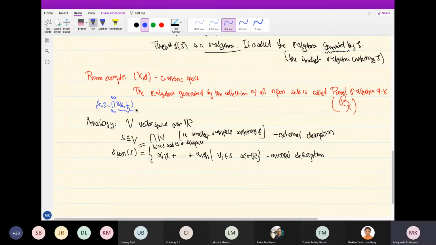These are in your sigma algebra for sure, because open balls should be there, and then the countable intersection of them. That's important. Don't write the intersection over all positive radii. That is true, but that's an uncountable operation. You have to express it as a countable operation. Then it is true. So this singleton belongs to the Borel sigma algebra.